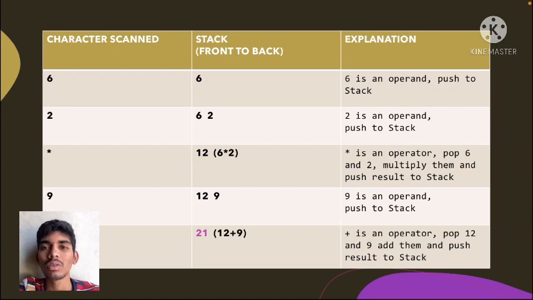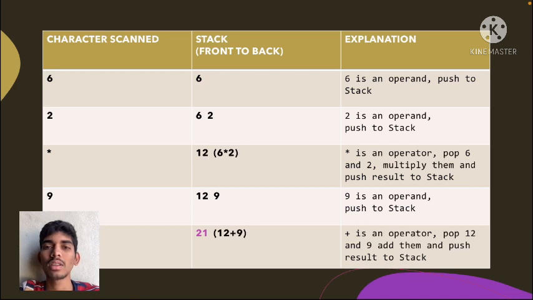Now the character scanned is 9. It is an operand, therefore push it to the stack. The elements in the stack are 12 and 9, and the last character is plus.